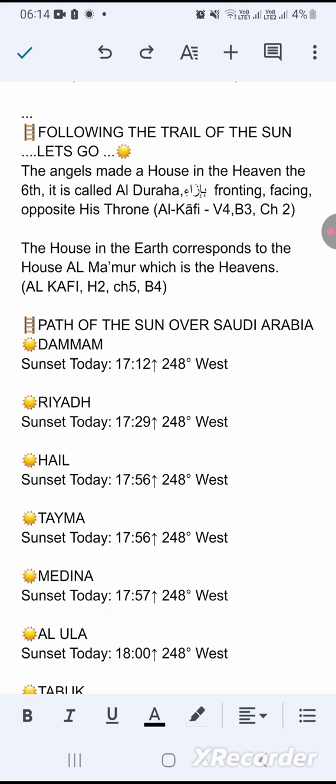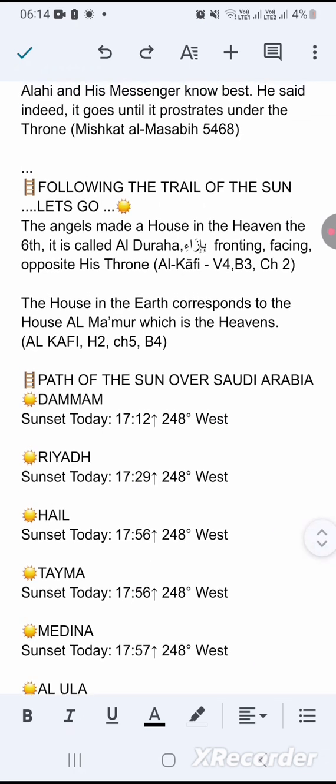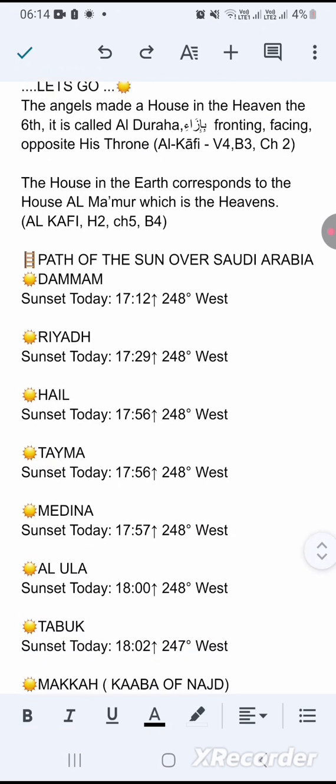The angels made a house in the heaven, the sixth. It is called al-Duraha, fronting, facing opposite His throne. The house in the earth corresponds to the house al-Mamur, which is in the heavens. Now you see from that that our Kaaba is fronting, facing opposite, the same as the Kaaba in the heavens. Let's go to the path of the sun over Saudi Arabia.